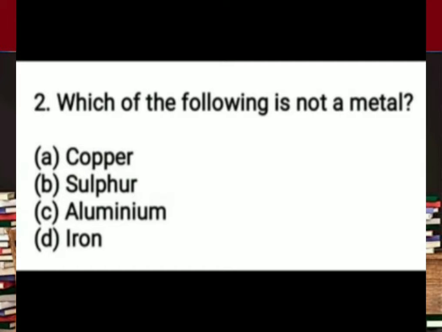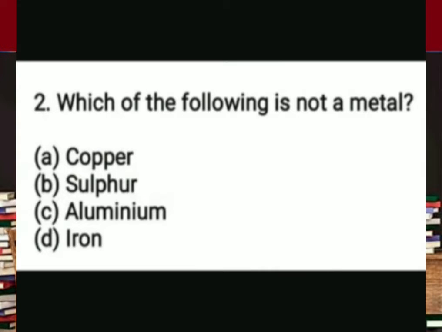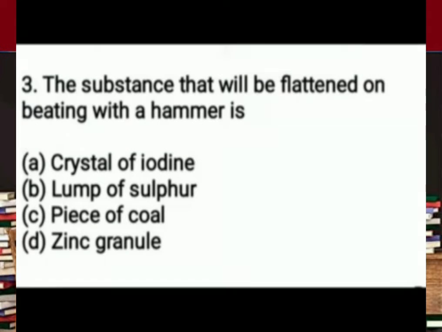The first question: which of the following is not a metal? We have four options: copper, sulfur, aluminium and iron. We know that copper, aluminium and iron are metals. Sulfur is a non-metal. So here the answer will be sulfur. Next question.